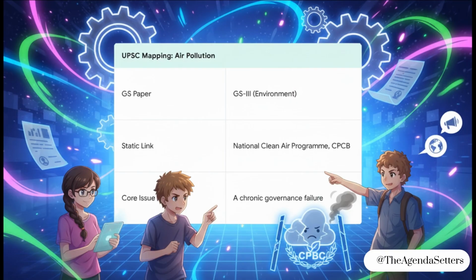The core issue, as we've highlighted on the slide, is that Delhi's air pollution represents a chronic governance failure. A probable question might be, why has Delhi's air pollution become a recurring governance failure? Discuss the structural challenges involved. This brings in all those complex issues of interstate coordination, the effectiveness of bodies like the CPCB, and how well the Air Act is actually being implemented.